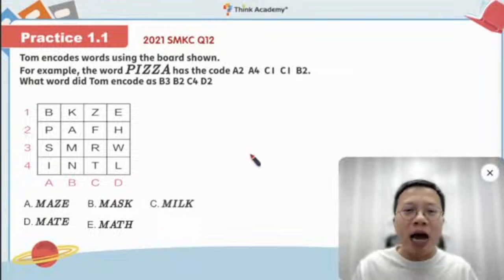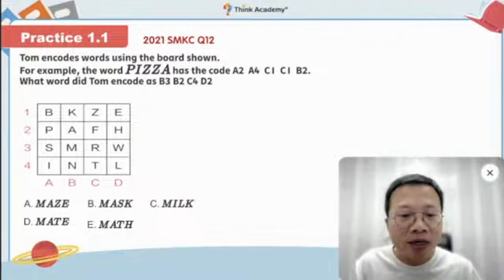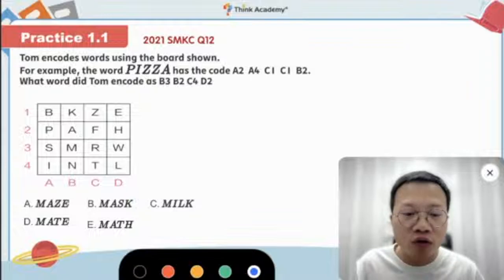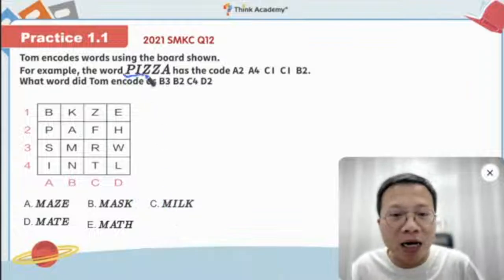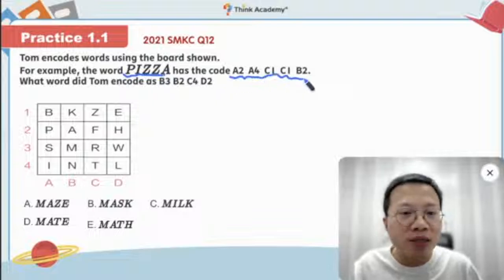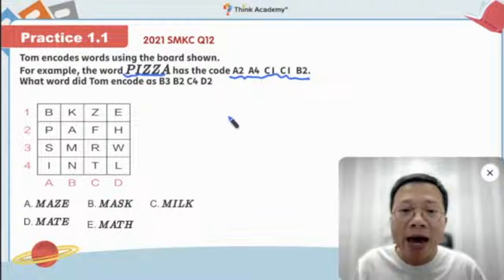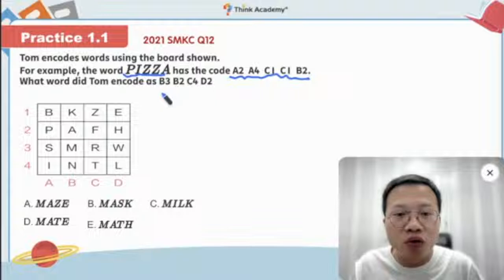So actually, this is one of the real questions in SMKC. Here we have Tom encodes words using the board shown. For example, the word pizza has the code A2, A4, C1, C1, and B2. And what word did Tom encode as B2, B3, B2, C4, and D2?